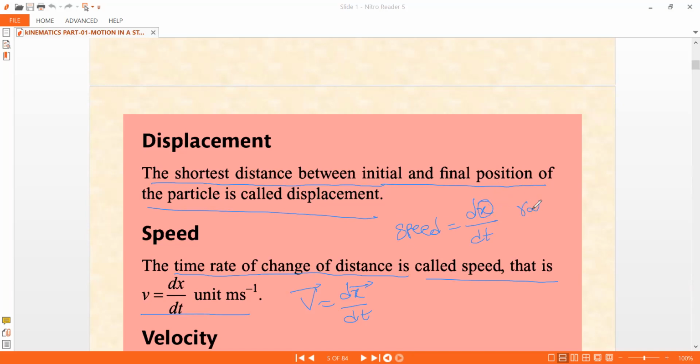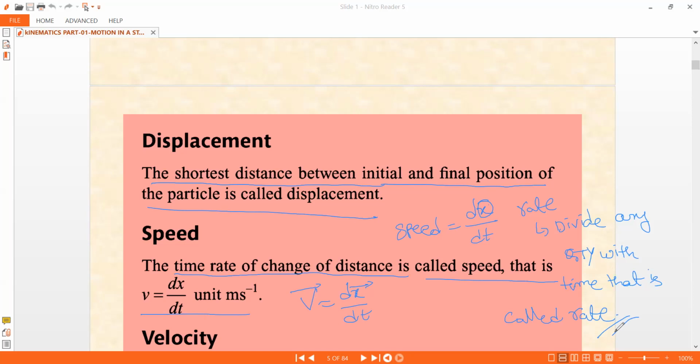So what I want to tell is rate. Rate means you divide a quantity by the time. In general, that is called rate. When we talk about rate, it is actually the change: what is the change occurring with respect to time? In different scenarios we call this rate in different ways.